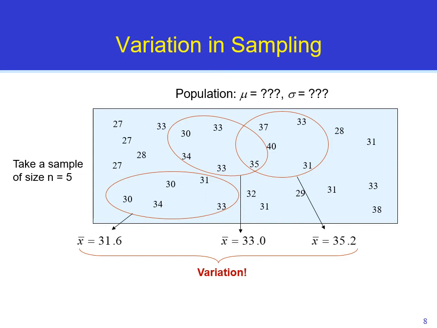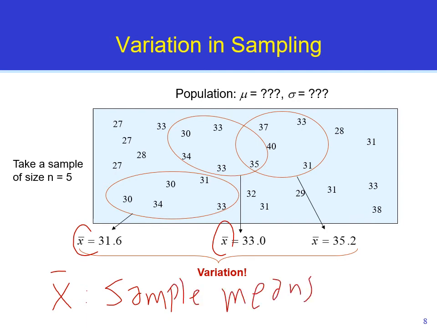This gives us an idea. We could actually define X bar as a random variable that represents these averages of these samples. We're going to call it sample means. Sample means takes these values, the average of different samples that we can take.